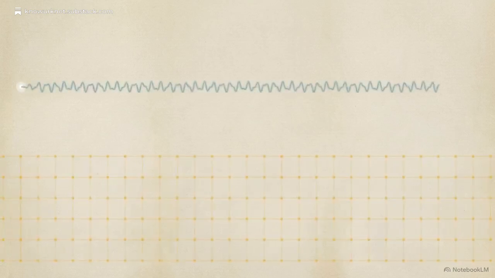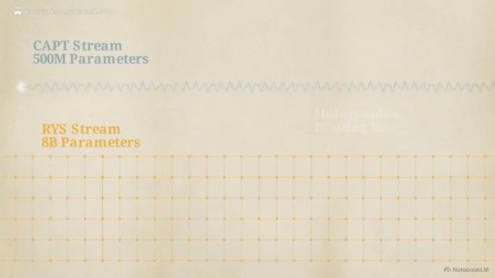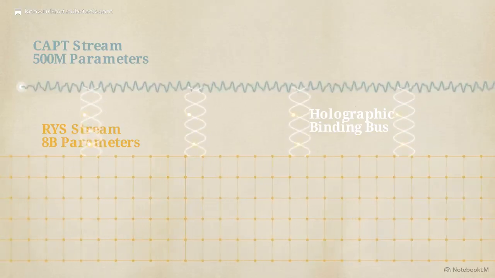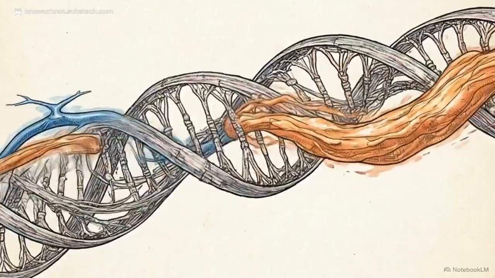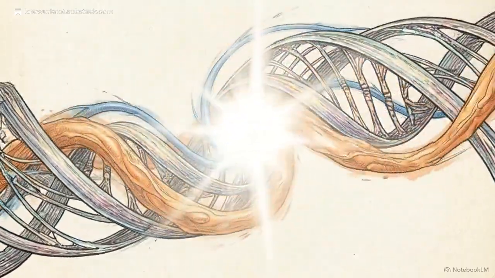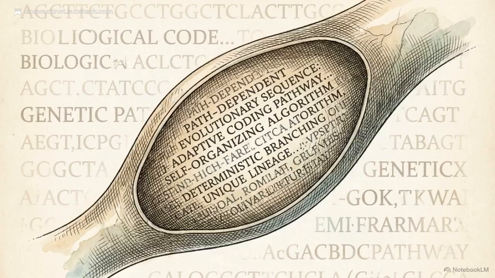The CAPTRIS architecture mirrors biological cognition by splitting the system into 2 distinct operational flows. The CAPT stream is a reactive layer of 500 million parameters, trained from a blank state to learn its mathematical identity. Alongside it runs the RYS stream, an 8 billion parameter deliberative layer used for heavy computation and high-level reasoning. These streams communicate via the holographic binding bus. This channel uses circular convolution to bind complex thoughts to fixed identity vectors, allowing the system's fast instincts to guide its slow logic. This bifurcation ensures that the system's deliberative capacity is always modulated by its core identity, preventing the mind from drifting into the generic patterns found in standard models.